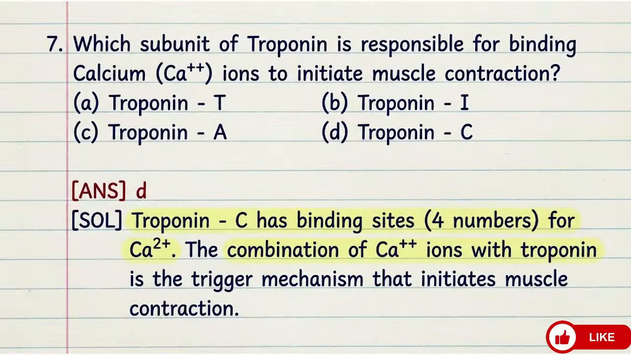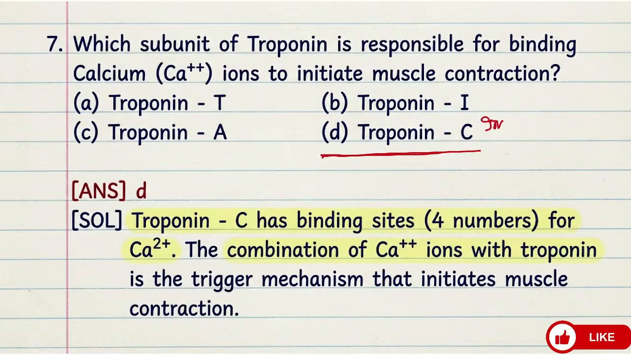Next question also very, very important. That is question number 7. Which subunit of troponin is responsible for binding calcium ion to initiate muscle contraction? Troponin T, troponin I, troponin A, troponin C. The correct answer is this one. This is the correct answer.